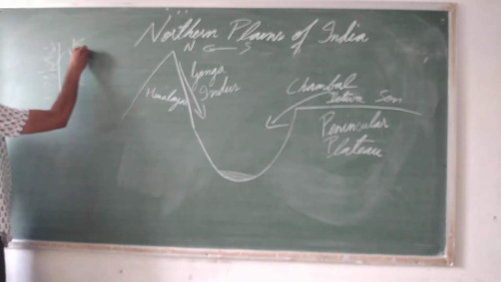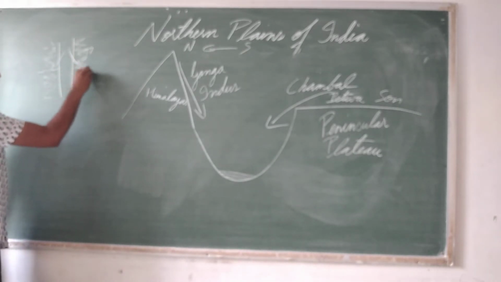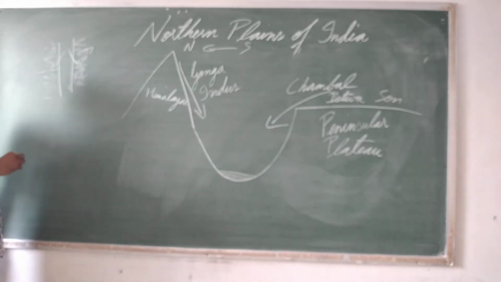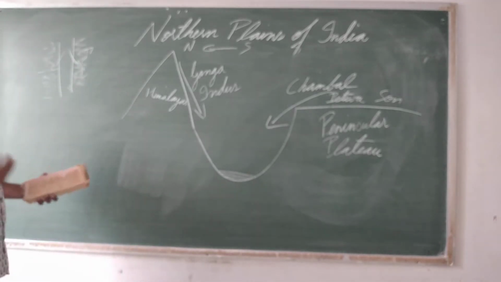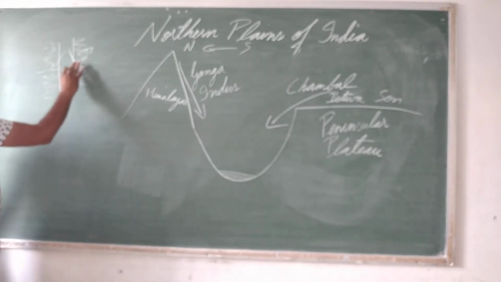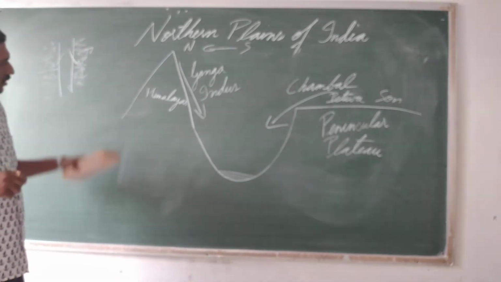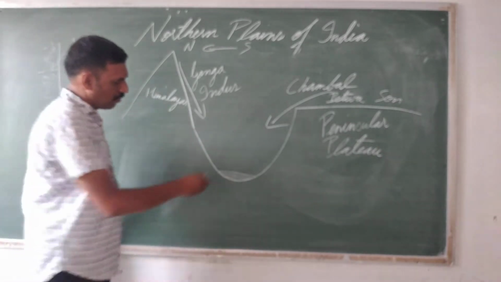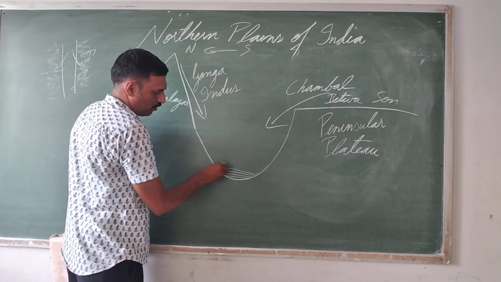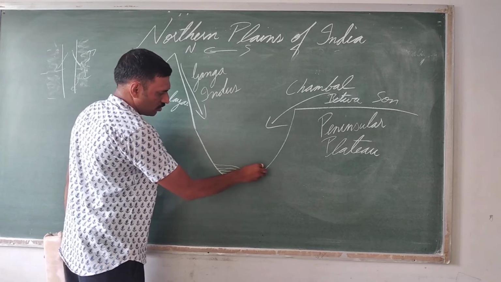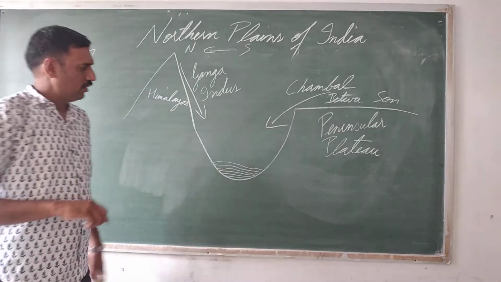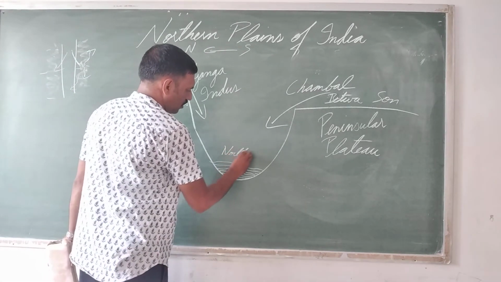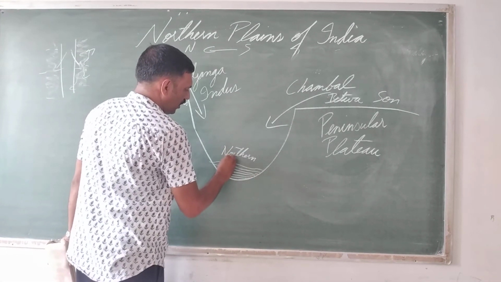Gradually the water evaporates, or there is some seepage of water. Sometimes the water slowly comes back to the river when the amount of rainfall decreases, but the silt remains here. Silt is alluvial soil. So these rivers started depositing alluvium, and this gradually resulted in the formation of the northern plain.